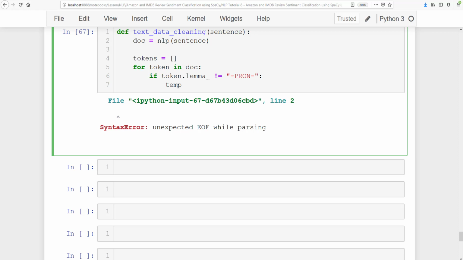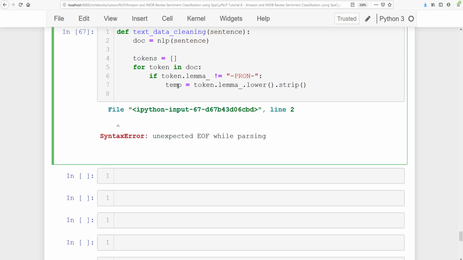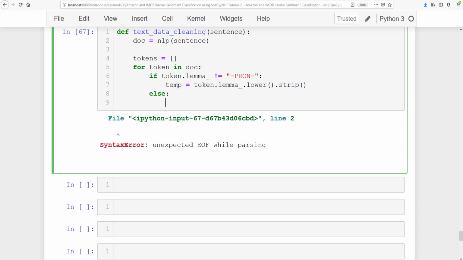case format. So here we have temp is equal to token dot lemma dot lower. It will convert into lower case text format, and then if there are any extra characters or punctuation, it is going to strip that. And if it is a proper noun, then else, I'm just going to get the lower format of that proper noun.